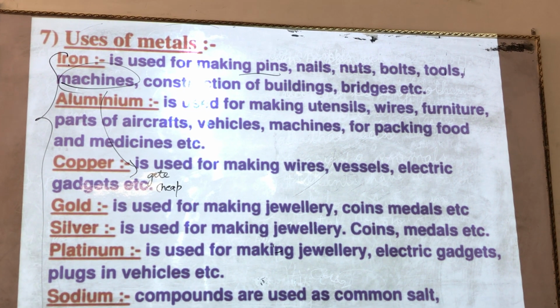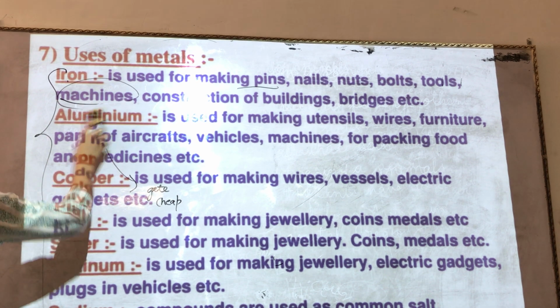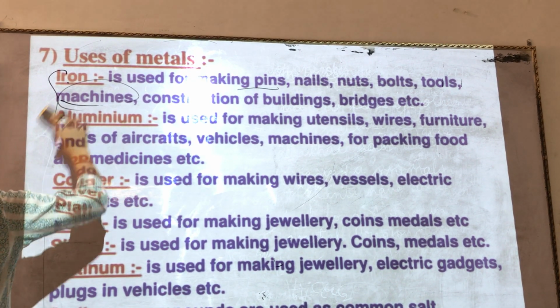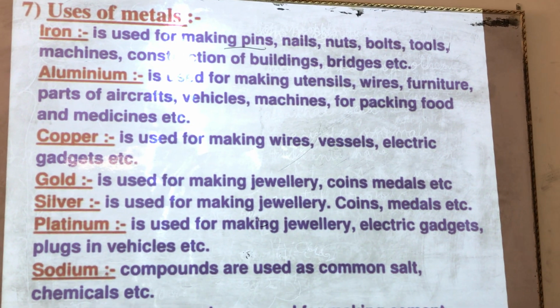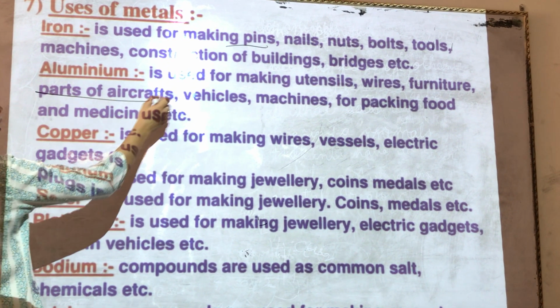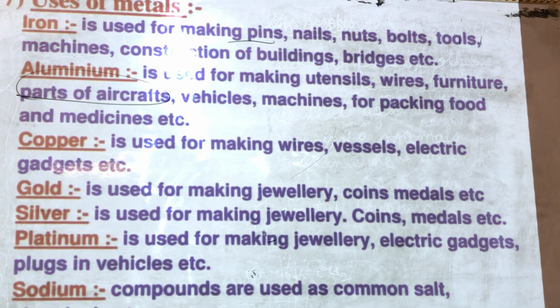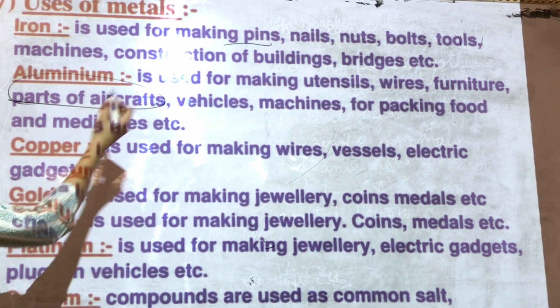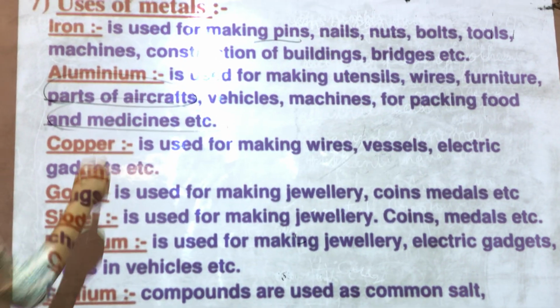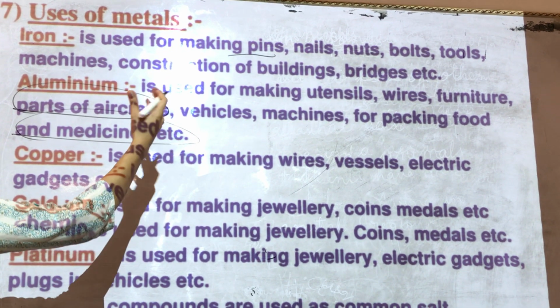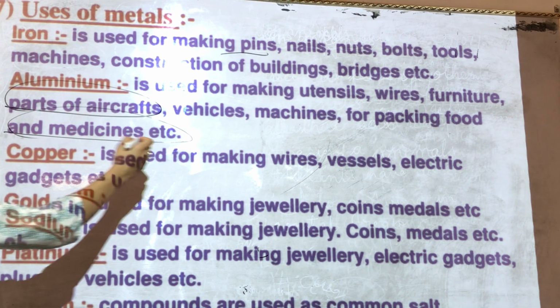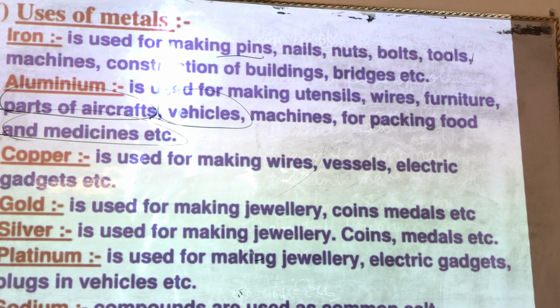If we talk about aluminium, aluminium is also very popular, right? Because we make use of aluminium for making utensils, wires, furniture. Many parts of aircrafts are also made up of aluminium. They are used for packing food and medicines. You can see that aluminium foil is used for packaging of food and medicine. Also in many vehicles and machines we use aluminium.